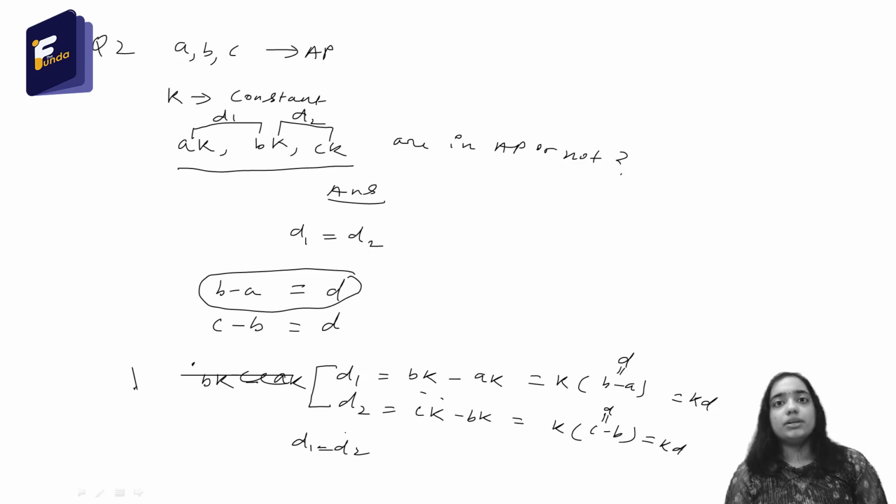So you can remember that if to an AP you multiply the same constant number K to all the terms of the AP, then the new sequence will also be in AP, and the common difference will be K times the common difference of the previous AP. Okay, so this you can also remember. So let's move to the next question.